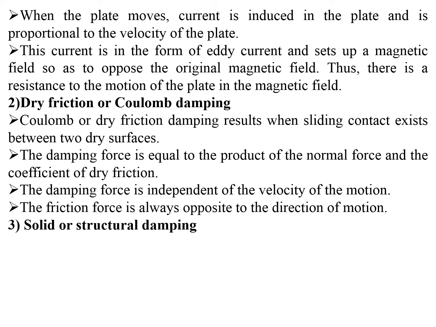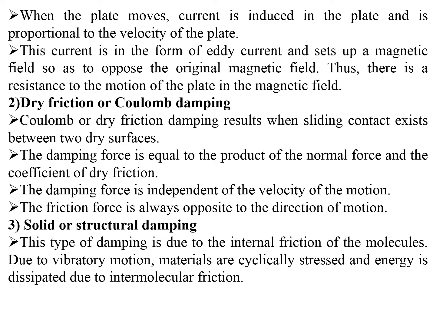So next we will see solid or structural damping. What is solid or structural damping? This type of damping is due to internal friction of the molecules. Due to vibratory motion, materials are cyclically stressed and energy is dissipated due to intermolecular friction.